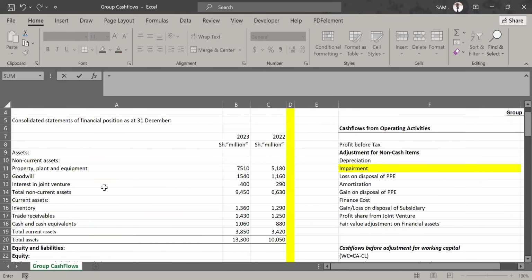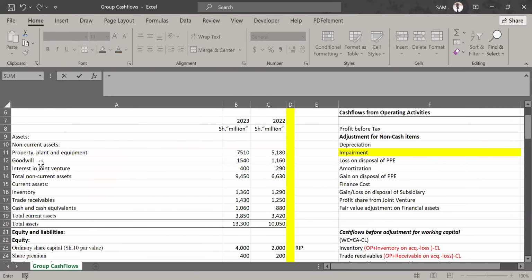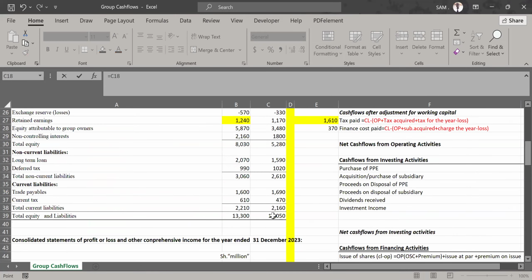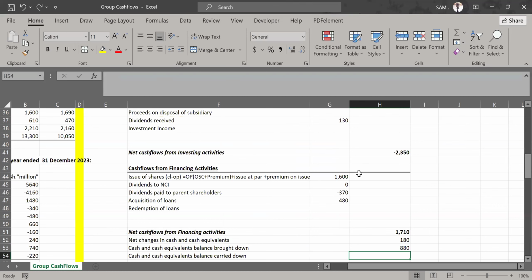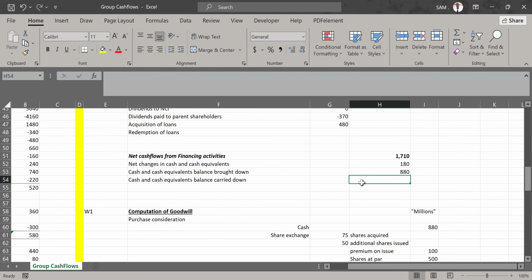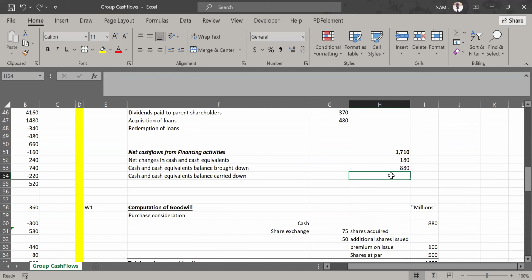Time is almost out. Under current assets, elements of cash and cash equivalent here, I can see we've been given just this. So I'm picking the opening balance only, and the cash and cash equivalent is 880. Let's check the current liabilities part. Do we have any bank overdraft? I'm not seeing any. Do we have any notes payable? No. Do we have any financial assets? Under current assets, we did not have. Current liabilities also we do not have. So that means the opening balance is 880. It remains the same.